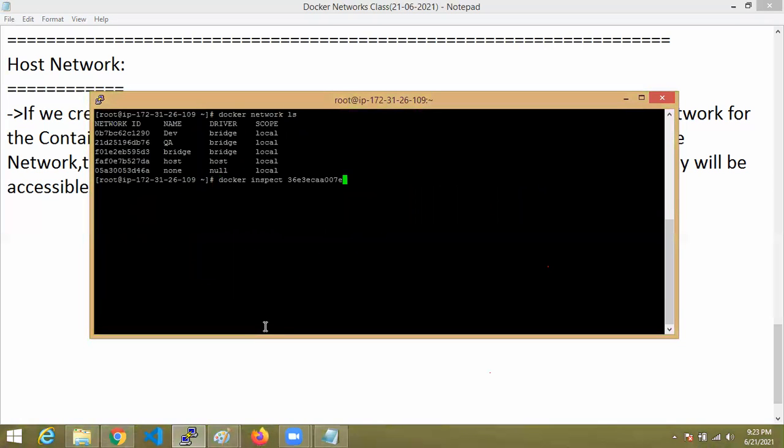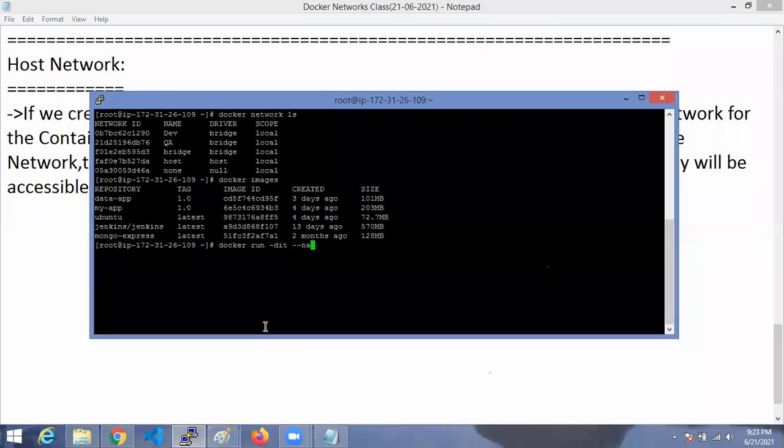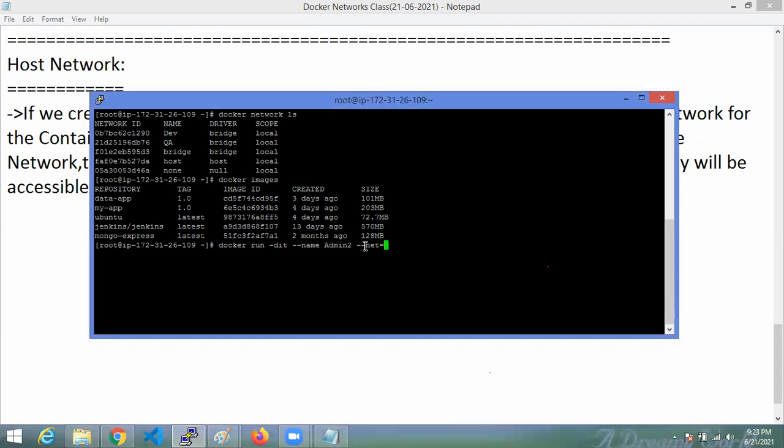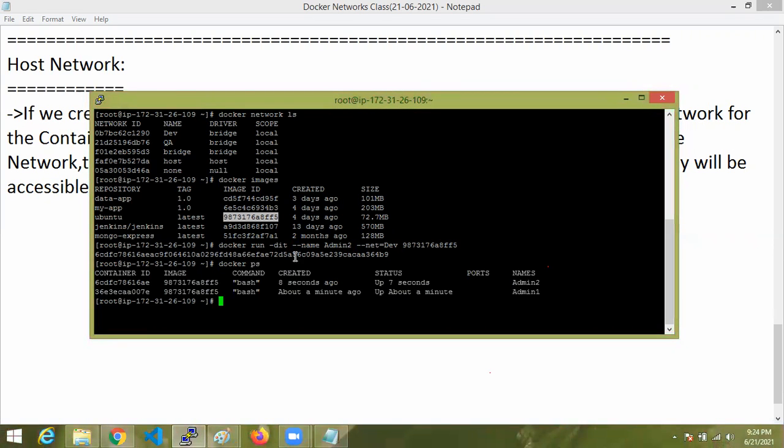Next, one more container I'm going to create, with a specific name. Docker run --name, container ID, image ID. And before the image ID, you want to mention where you are going to create it. I'm going to create it under one specific network, dev, and the image. Docker PS. Now see here it is running.